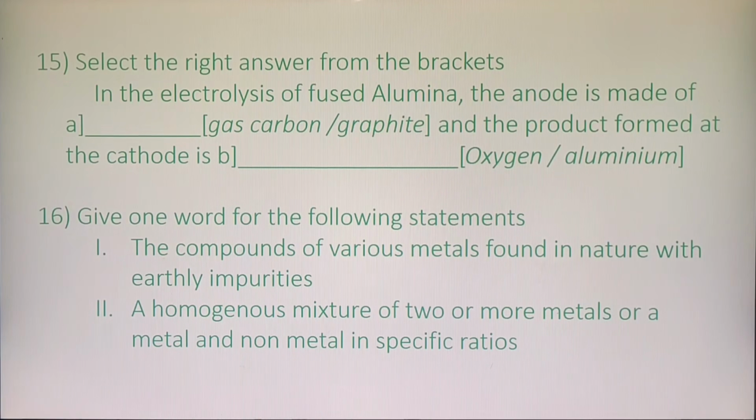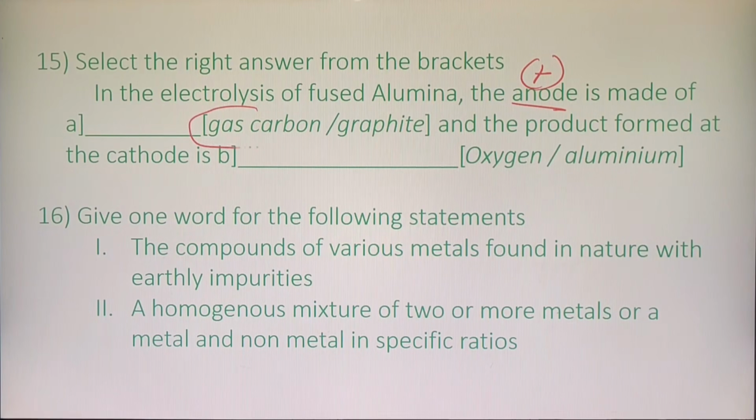Moving on to the next question. Select the right answer from the brackets. In the electrolysis of fused alumina, the anode, what is the meaning of the word anode, children? The positive electrode is made up of gas carbon. Am I clear? So here you have to mention that the anode as well as the cathode both are made up of gas carbon. Okay?